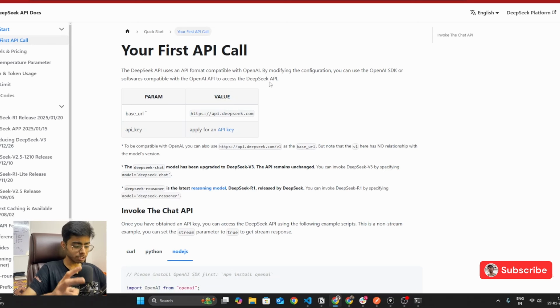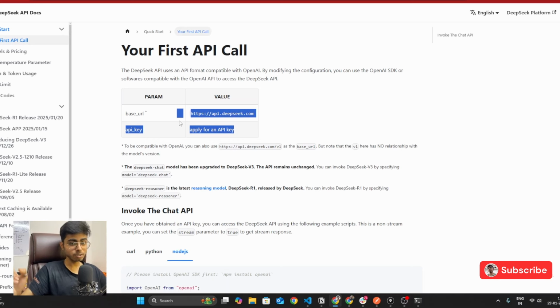So DeepSeek is kind of playing smart here, right? If all the companies had to shift their code from OpenAI to DeepSeek client libraries, then there was a challenge for them. There was a barrier for them. But what DeepSeek did, they used the same client libraries of OpenAI itself, and all you need to do is change these two things, and now suddenly you are using the OpenAI client library, but at the backend you are hitting the server of DeepSeek with the DeepSeek API key.